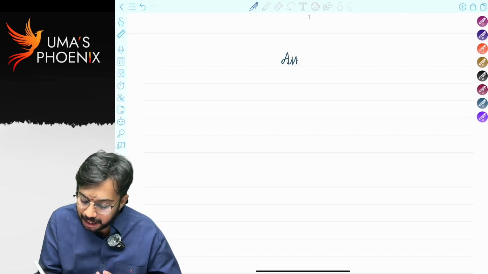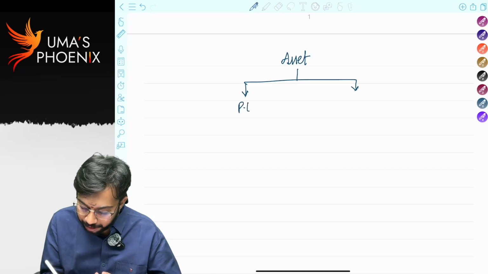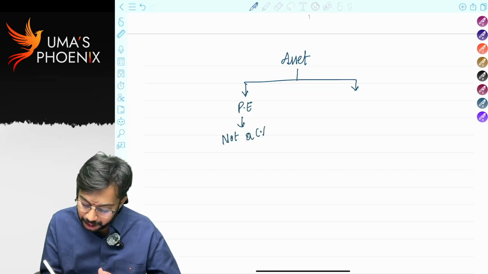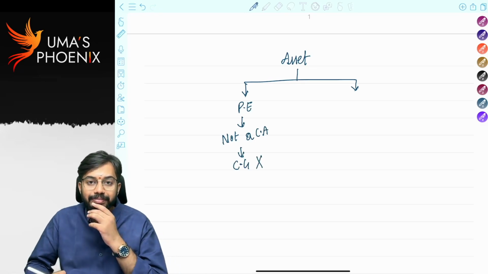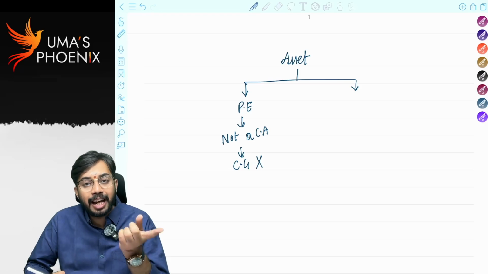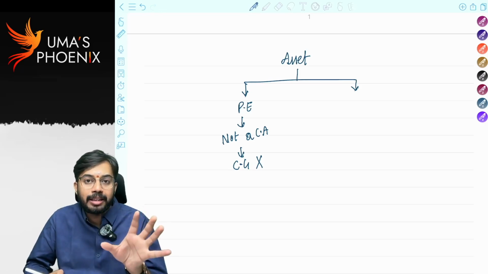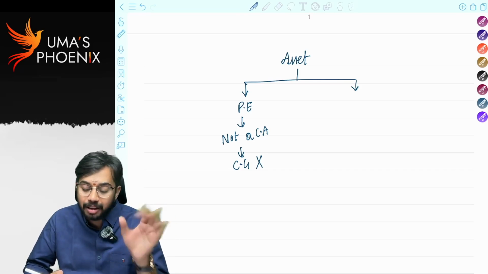If an asset is a personal effect, then it is not a capital asset, right? If it is not a capital asset, capital gains will not arise, because personal effect is excluded from the definition of capital asset.